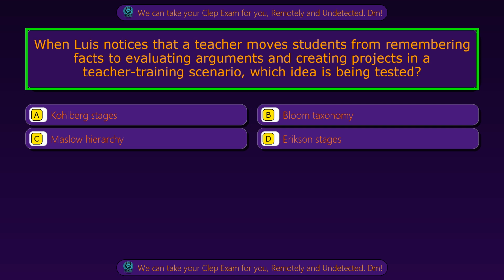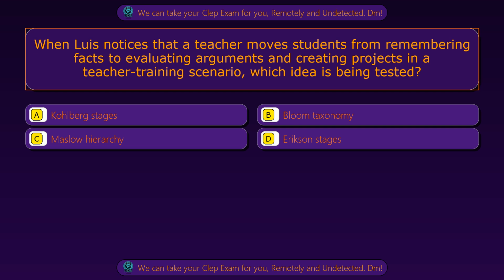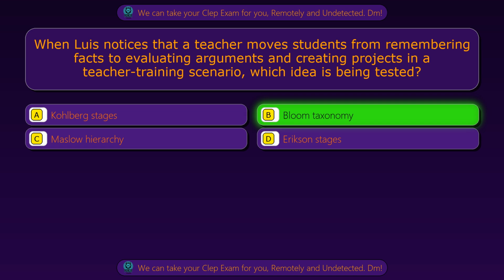Question 61. When Luis notices that a teacher moves students from remembering facts to evaluating arguments and creating projects in a teacher training scenario, which idea is being tested? Option A, Kohlberg stages. Option B, Bloom taxonomy. Option C, Maslow hierarchy. Option D, Erikson stages. The correct answer is option B, Bloom taxonomy.